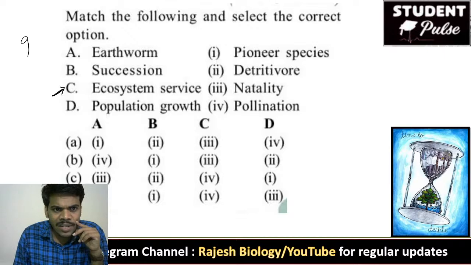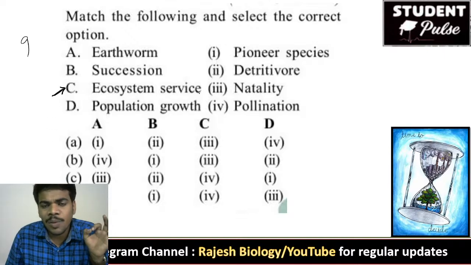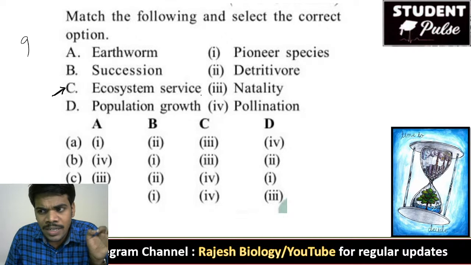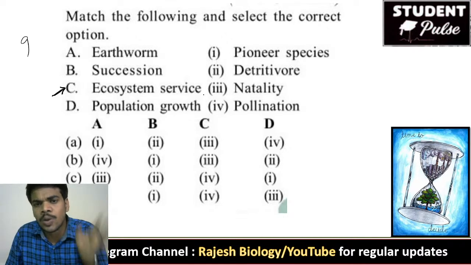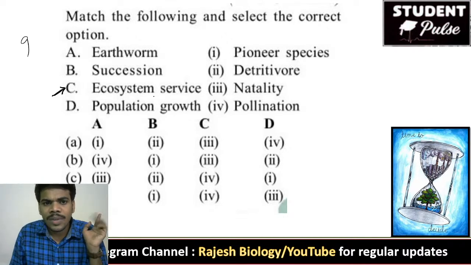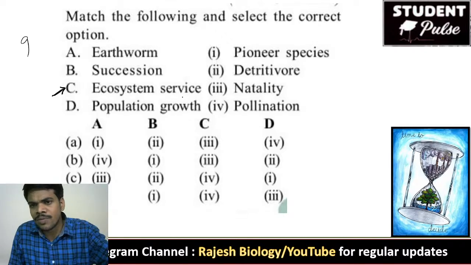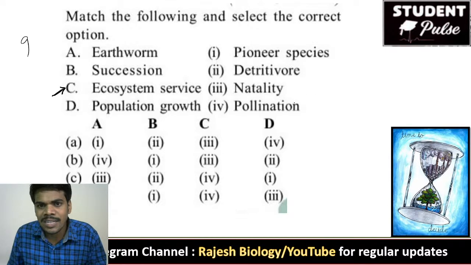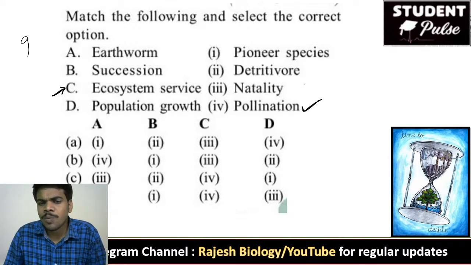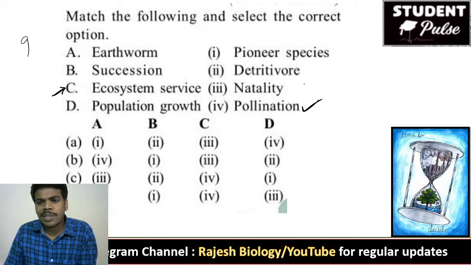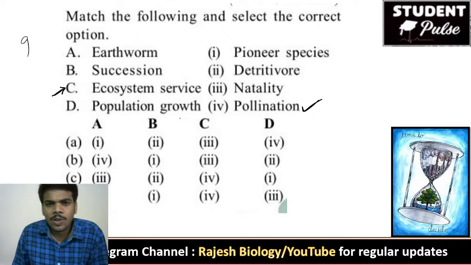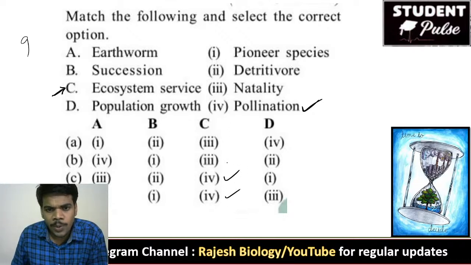What is the service of ecosystem? It is a very important point from the first chapter in first year zoology. We cannot give a price tag to the ecosystem for its service. The service is pollination. Ecosystem only helps in the pollination, and that helps in the increase of the remaining plants. So where is C is 4? C is 4 in two options. So you can forget these two.